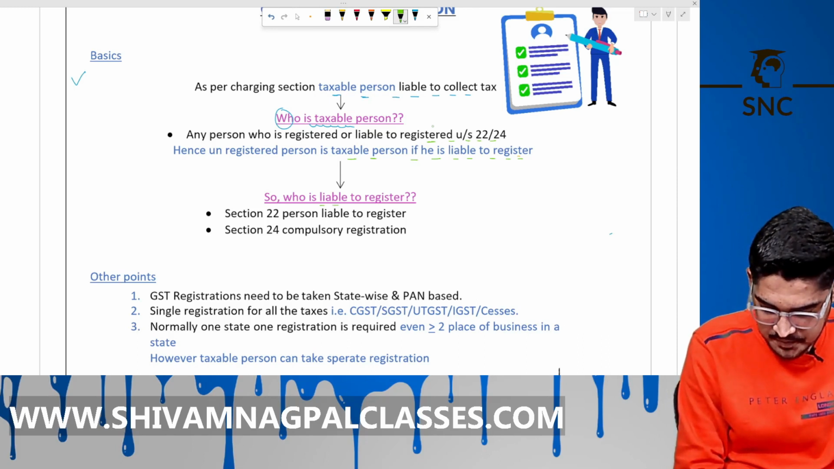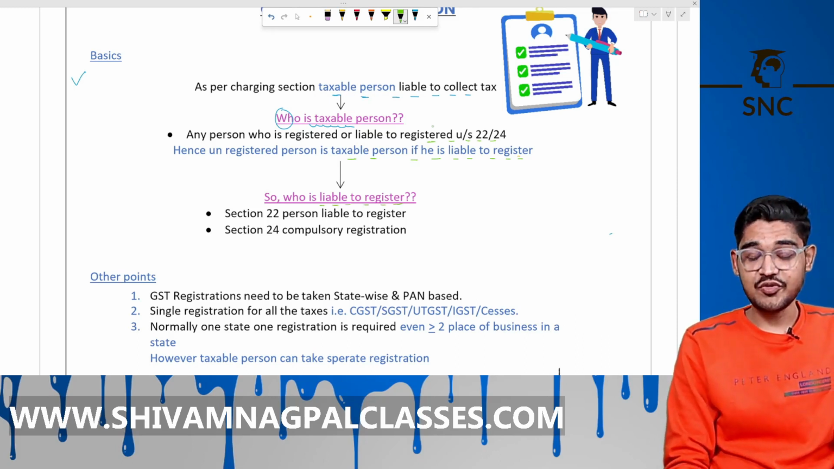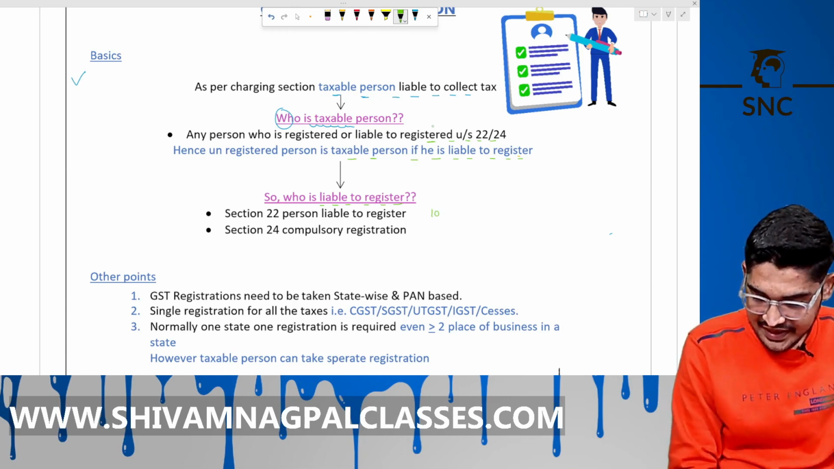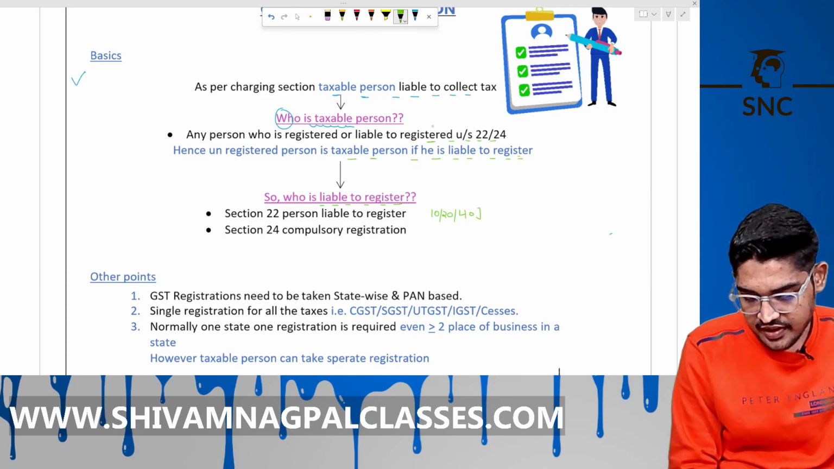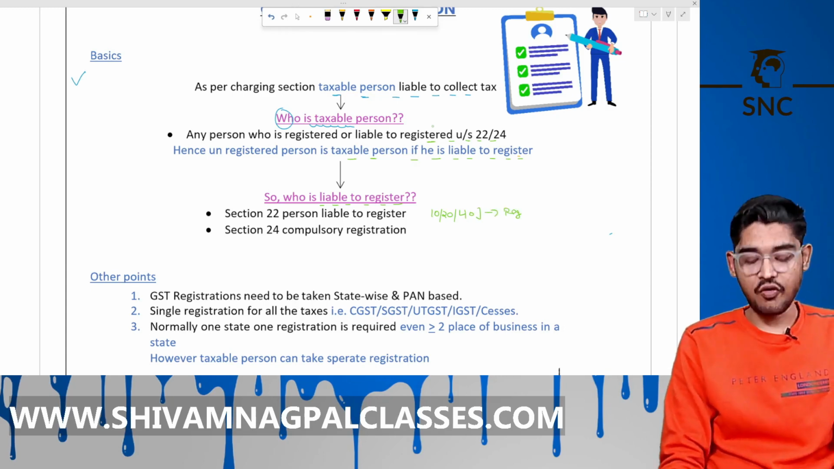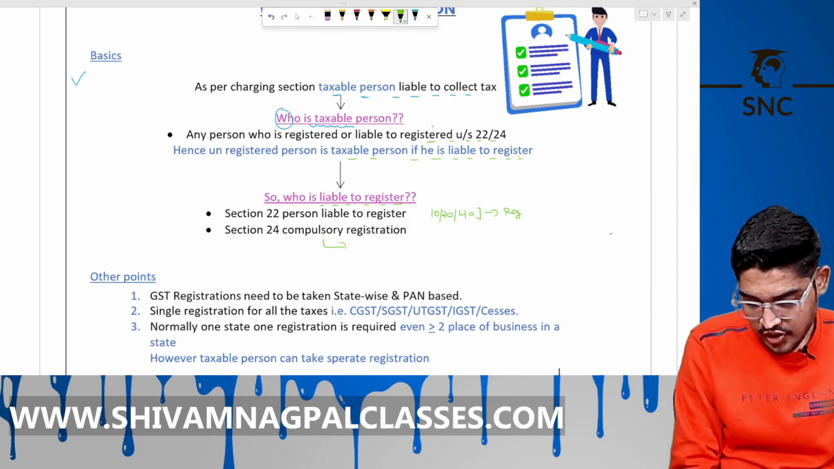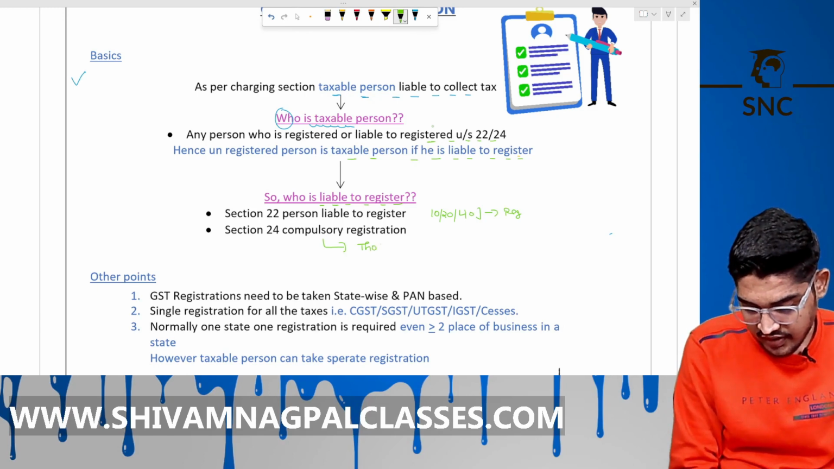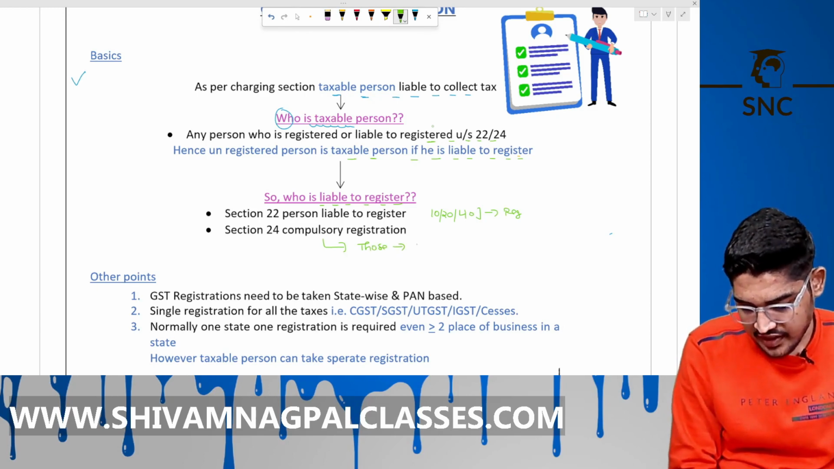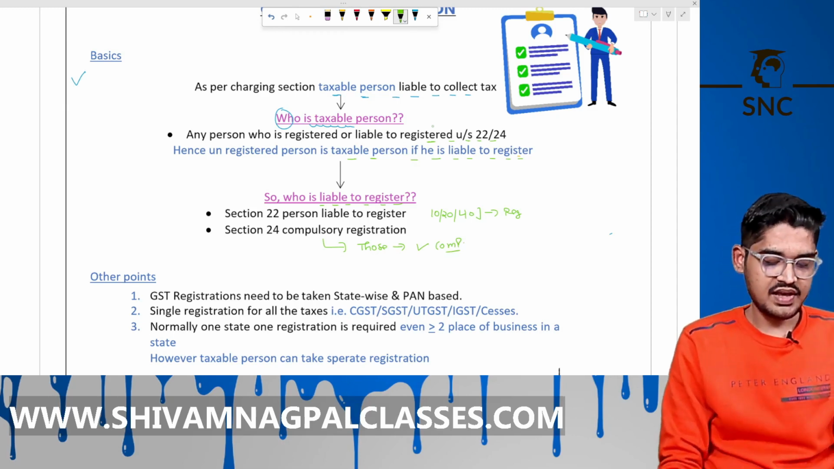liable to register? Section number 22 says person liable to register. If your turnover crosses 10 lakh, 20 lakh or 40 lakh in different states, then you have to take registration. You are liable to register. Section number 24 says compulsory registration. Those persons covered in this list have to take compulsory registration. Is it clear? Right. Some other points.